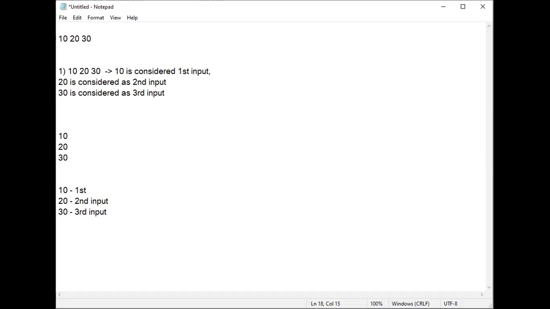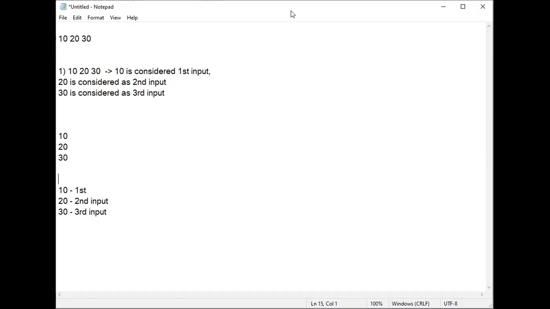That is, I'm entering in 3 lines, and 10 is the first input, 20 the second, 30 the third.